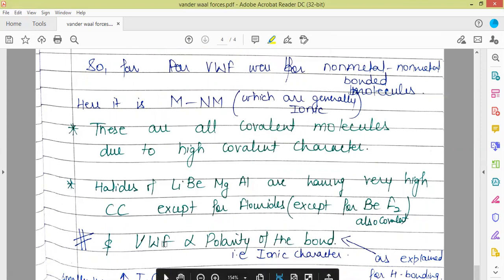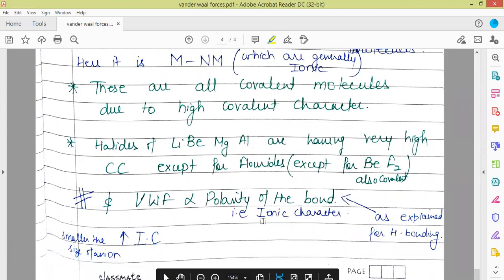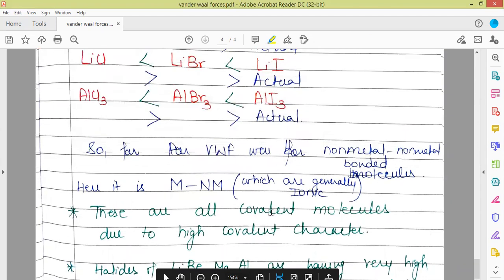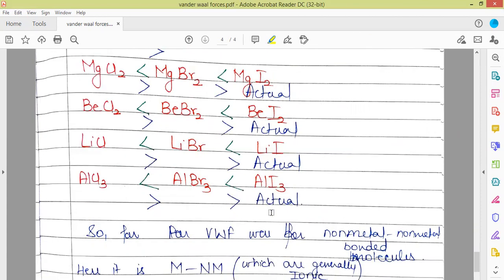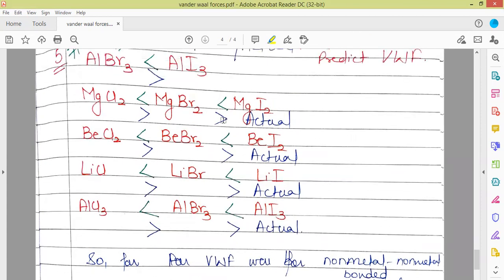Van der Waals forces for such cases are directly proportional to the polarity of the bond. The more the polarity, the more the van der Waals force. That is, the more the ionic character, the lesser the covalent character, and the more the ionic character, the more the van der Waals forces. As the size of the anion increases from left to right, the covalent character is increasing.